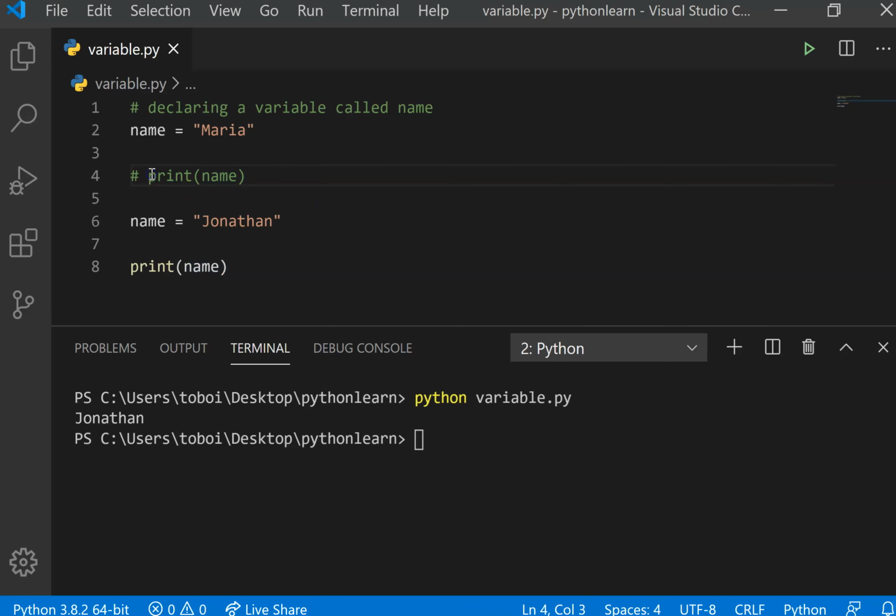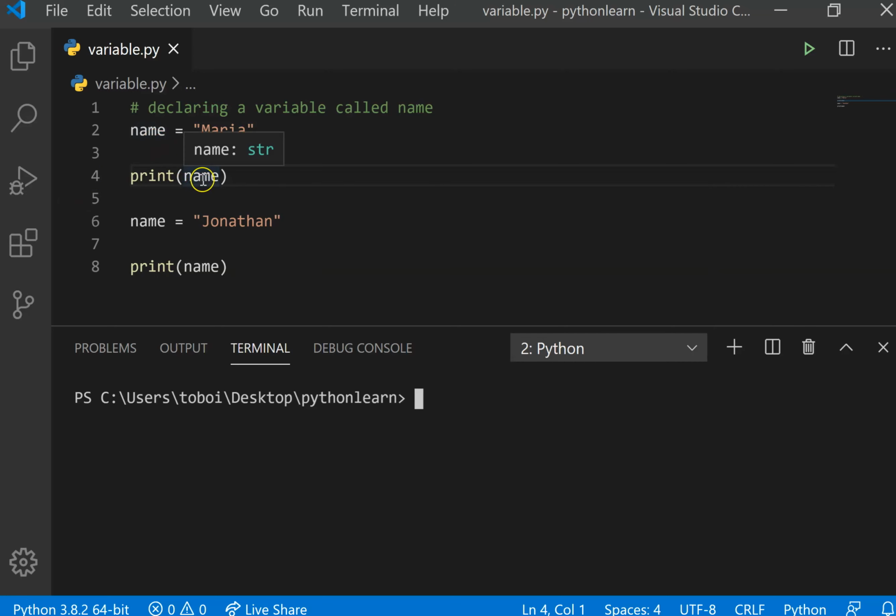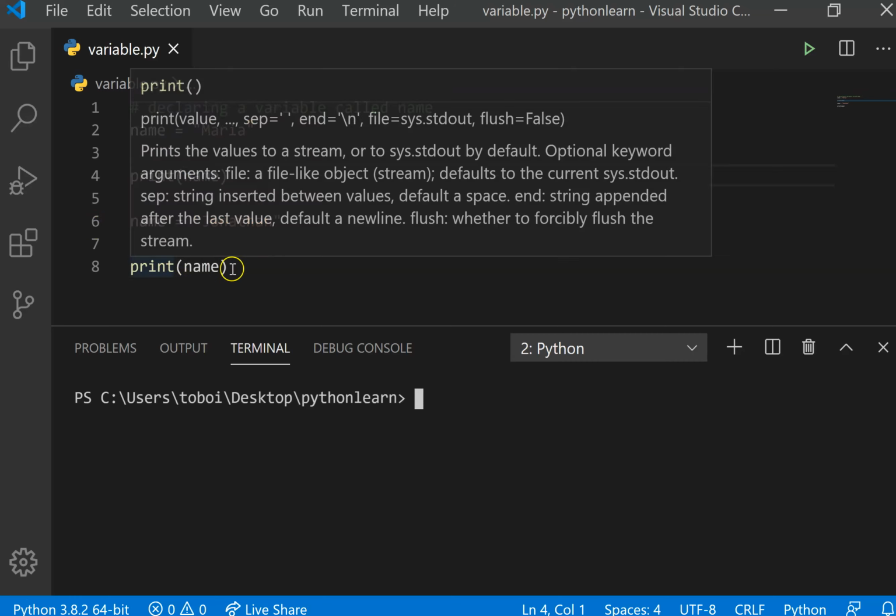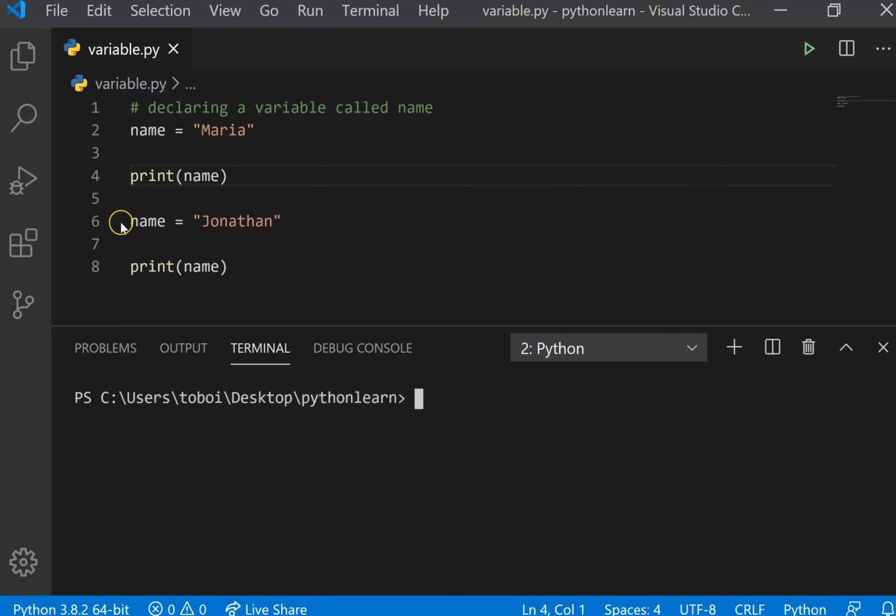But if I uncomment this line 4, I do not want the computer to ignore it anymore, and I print this, then at line 4, because I'm saying print something at line 4, the name is still Maria as at line 4. It's going to print Maria. Then it's going to come here. I'm doing another print. At line 6, I've changed the name from Maria to Jonathan. Then it's going to print Jonathan.